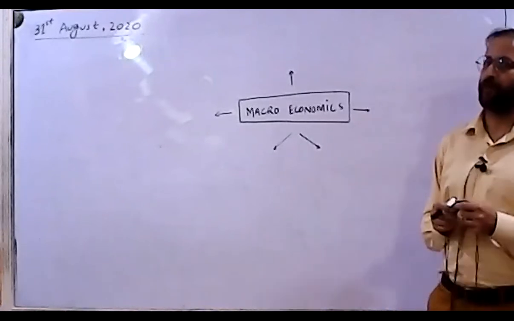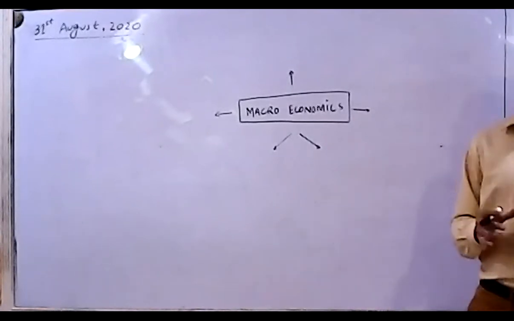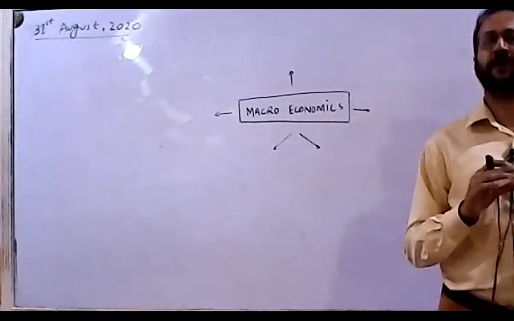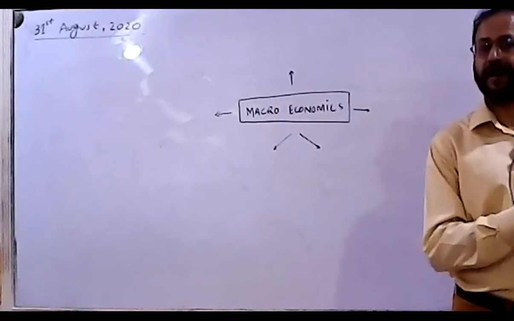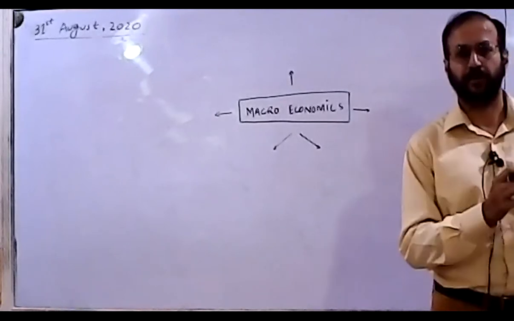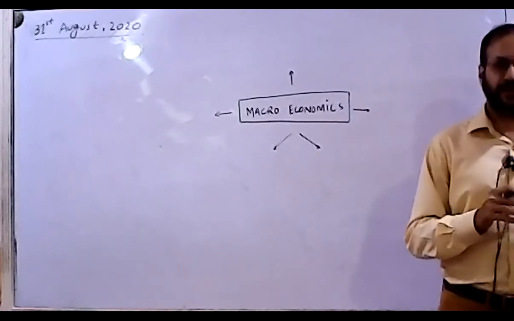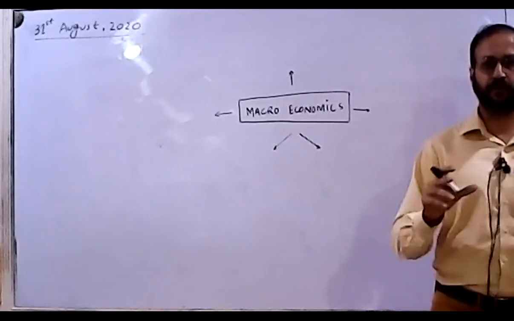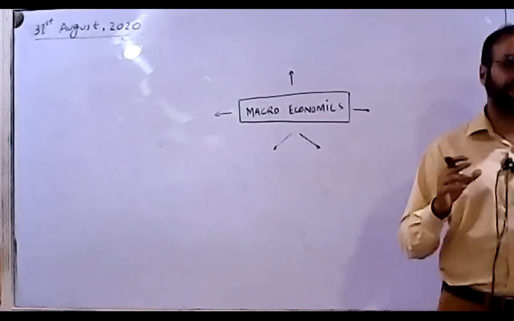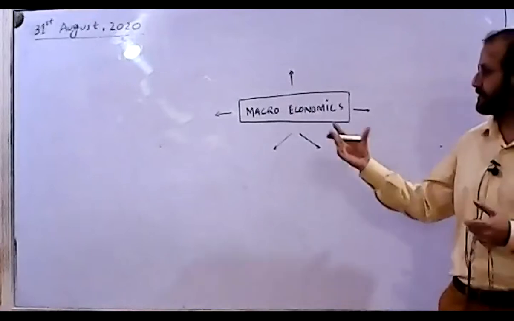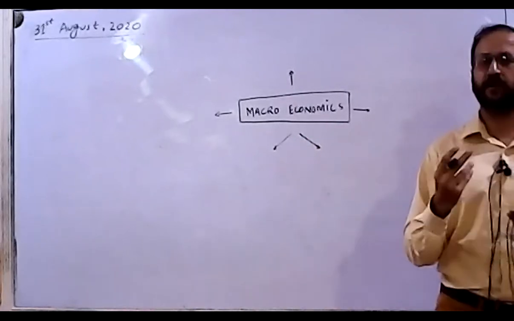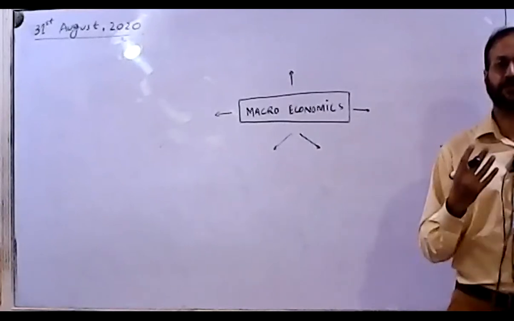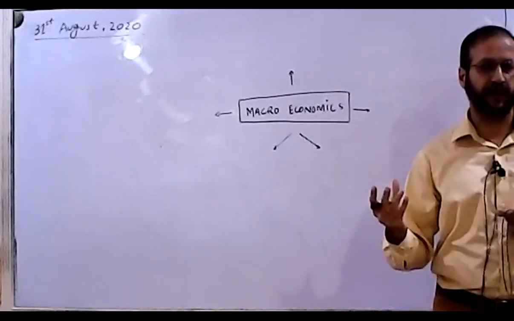As you can see on the board, the word written for you is macroeconomics. Macroeconomics is one of the branches of economics. When we talk about economics, basically there are two branches: one is known as microeconomics and the other is macroeconomics. Microeconomics deals with all the economic problems faced by an individual.